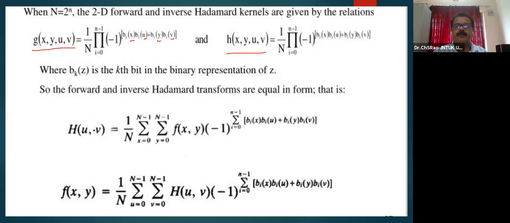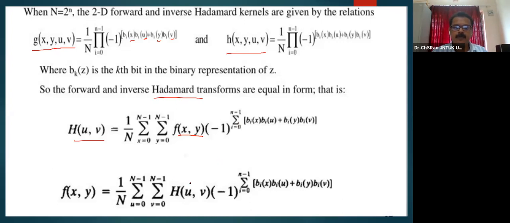Then H of uv, the forward and inverse Hadamard transformation equation, may be represented as follows. If it is the forward transform on the image f of xy, then we have to take this as the forward transform: 1 by n, sigma x equal to 0 to n minus 1 and y equal to 0 to n minus 1. The signal on which we want to perform the transform is taken, it is an image, times minus 1 power sigma i equal to 0 to n minus 1 of b i of x, b i of u, b i of y, b i of v.